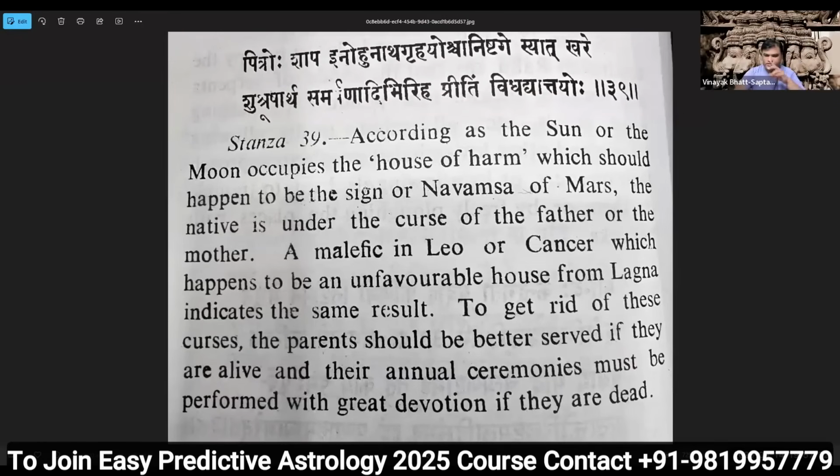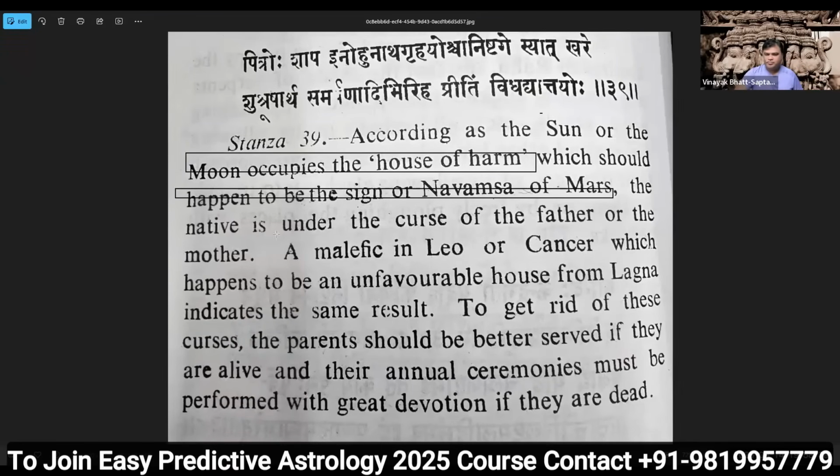No, you are mixing the both. See, in this whole paragraph, two things are happening. One is the main combination, another is the alternate one. It is saying Sun, Moon occupies the house of harm, which happens to be the sign or Navamsha of Mars, and the native is under the curse. So it is giving you the hint of Badhak plus Navamsha sign of Mars. This is the first condition. Both should be fulfilled, correct? You can't ignore any one rule here.